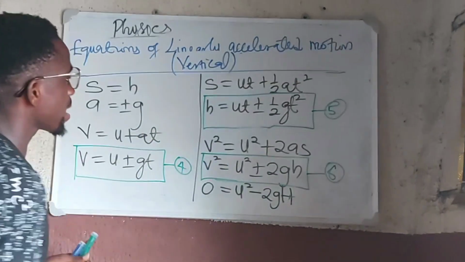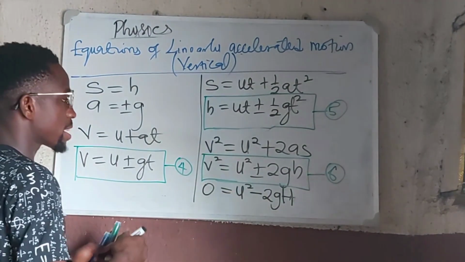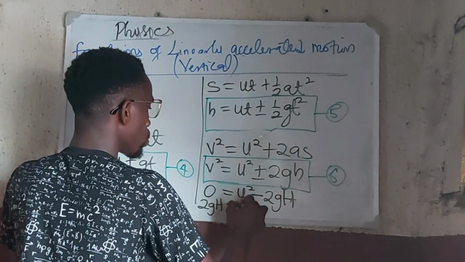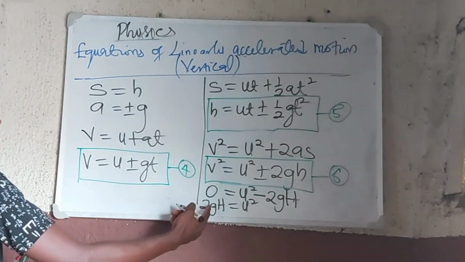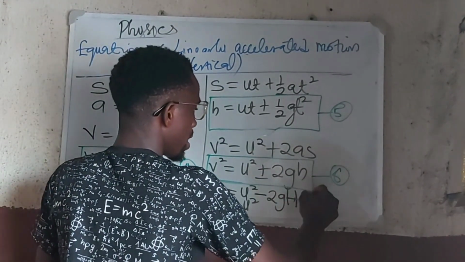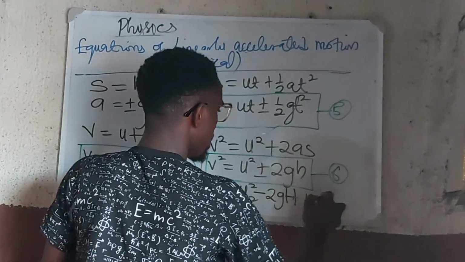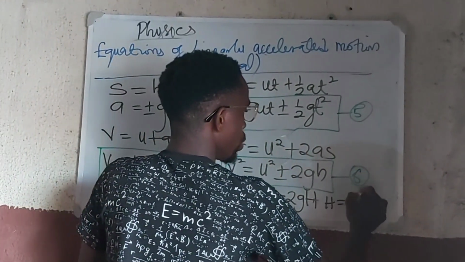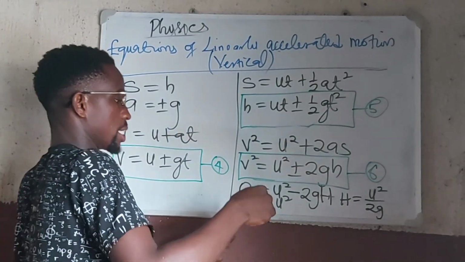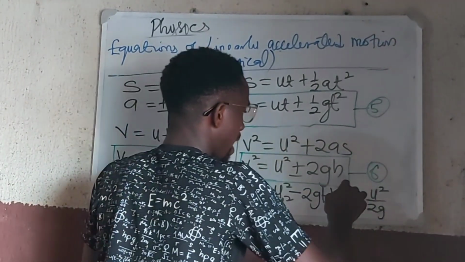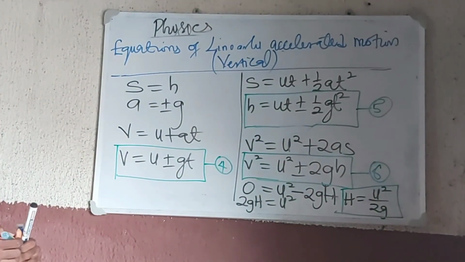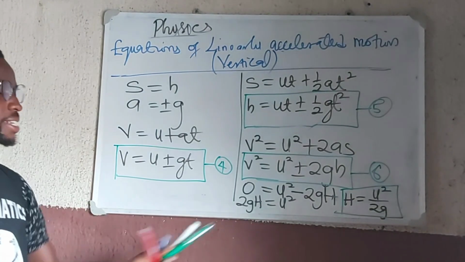So once we rearrange this to make H the subject, we are going to have that 2gH is equal to U squared. And to make H, that maximum height, the subject, we'll have that H is equal to U squared upon 2g, right? So that will be the value for the maximum height. H is equal to U squared upon 2g. That's dividing through by 2g.